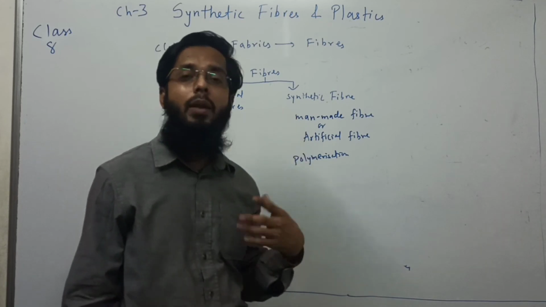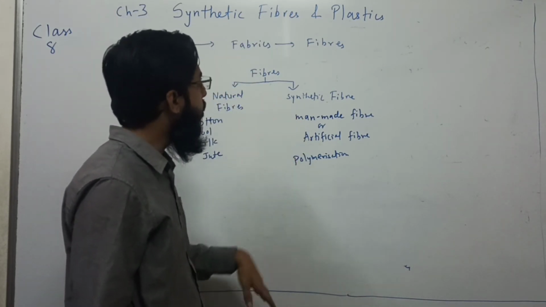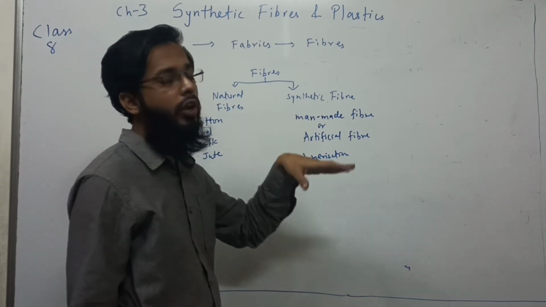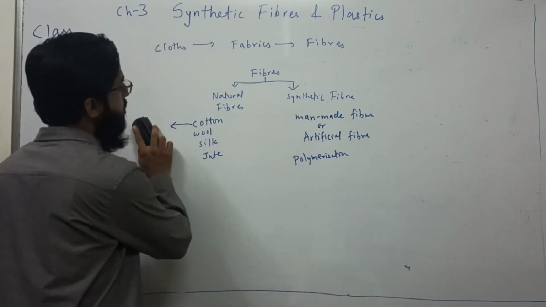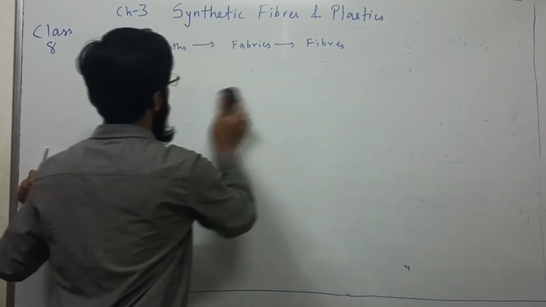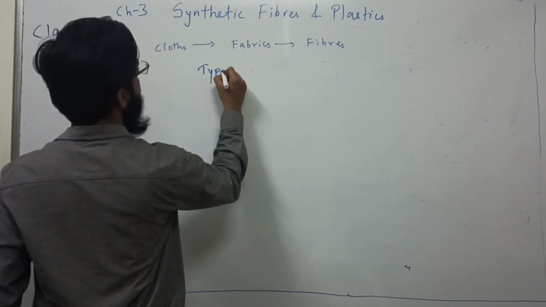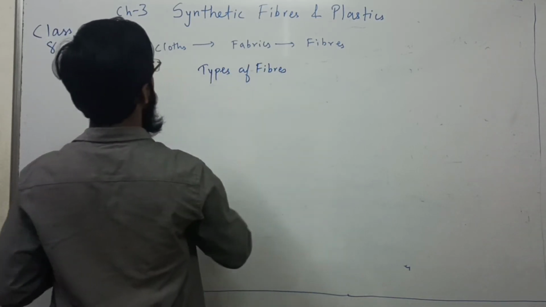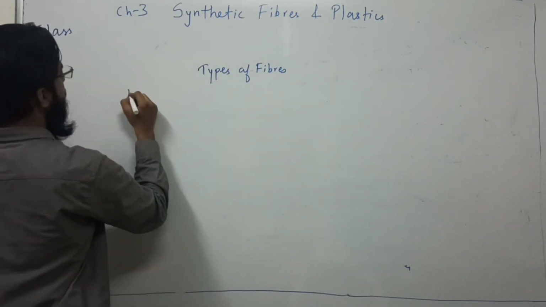And synthetic fibers are man-made fibers, prepared in the laboratory. They undergo a reaction known as polymerization. Now we will talk about types of fibers.